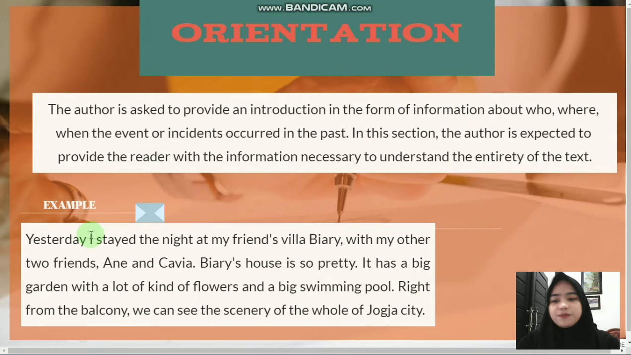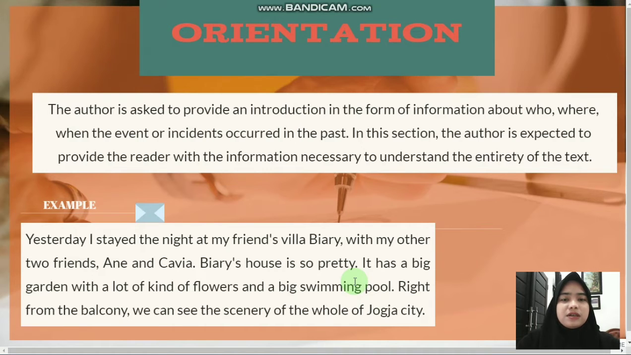For example, yesterday I stayed the night at my friend's villa Bayeri with my other 2 friends, Anne and Kavya. Bayeri's house is so pretty. It has a big garden with a lot of kinds of flowers and a big swimming pool. Right from the balcony, we can see the scenery of the whole of Jogja city.